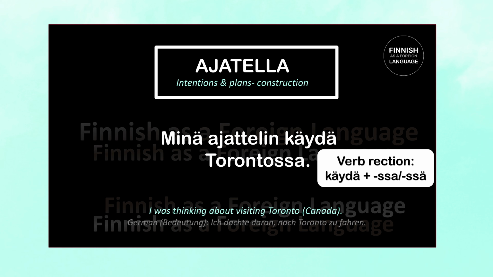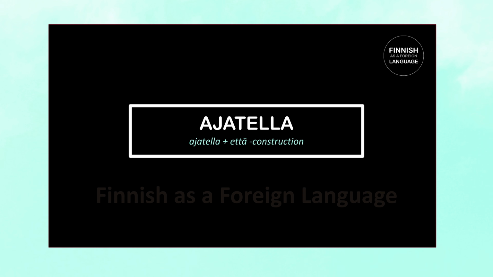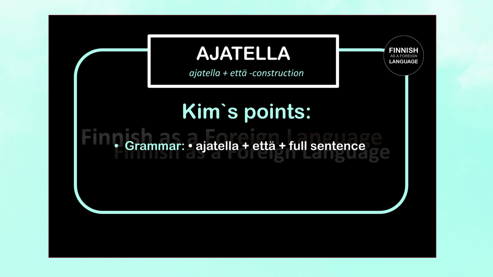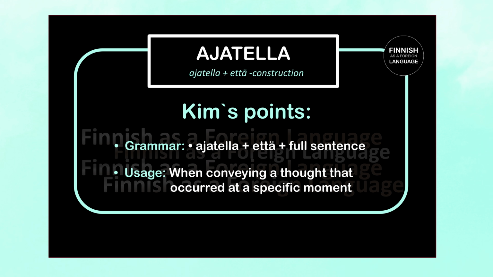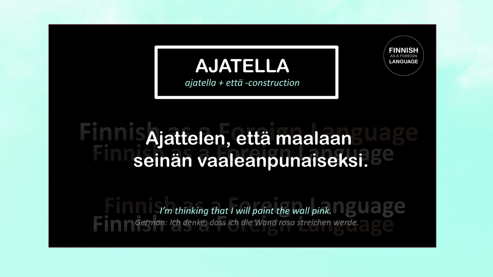Now construction number 4, ajatella plus että. We can also use ajatella in combination with että, which means that, followed by a full sentence to convey a thought that occurred to us in a specific moment. For example, ajattelen, että maalaan seinän vaaleanpunaiseksi means I think I'll paint the wall pink.